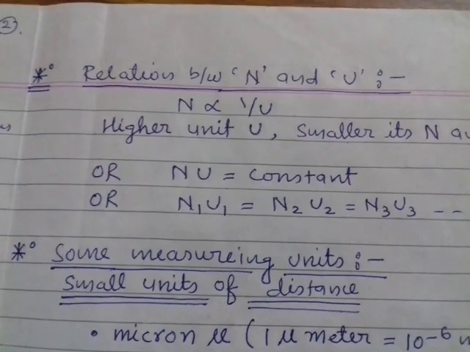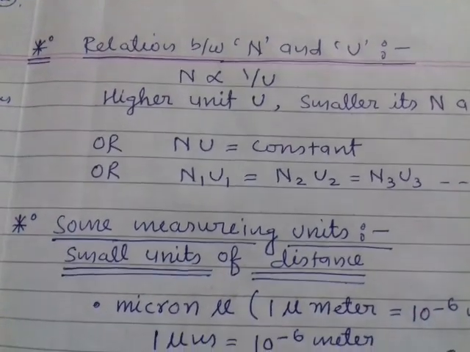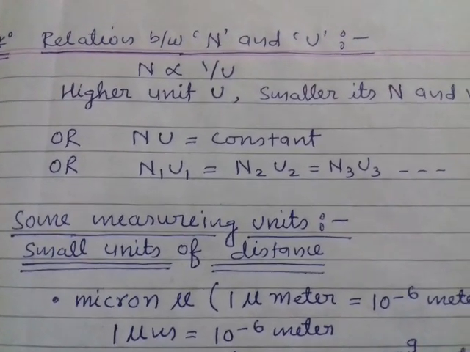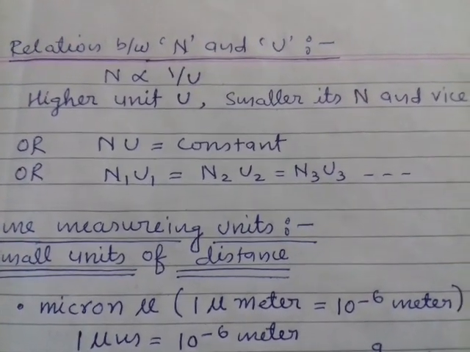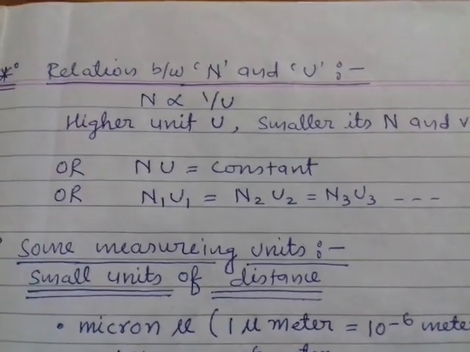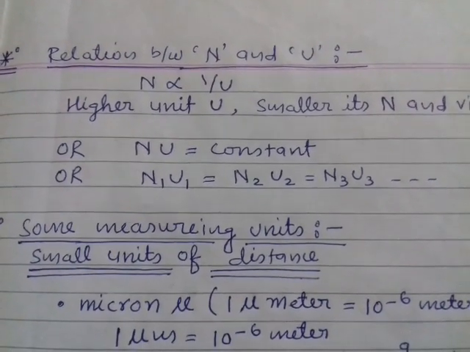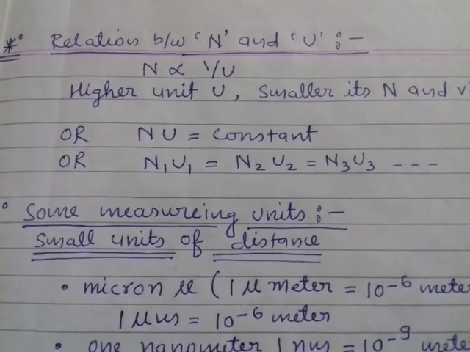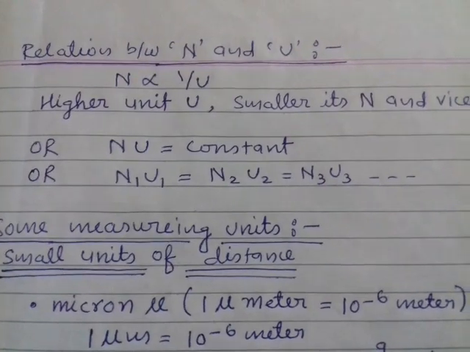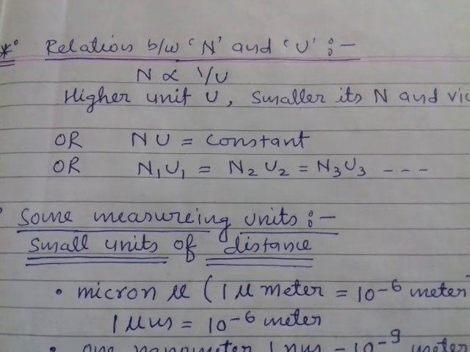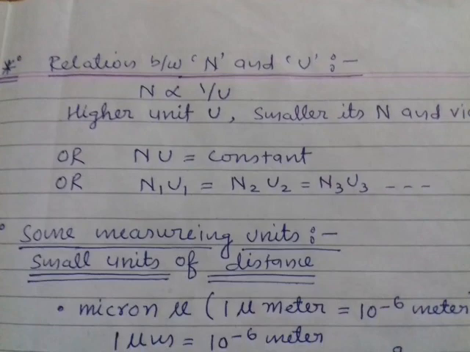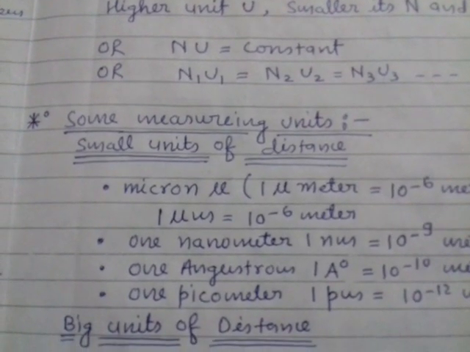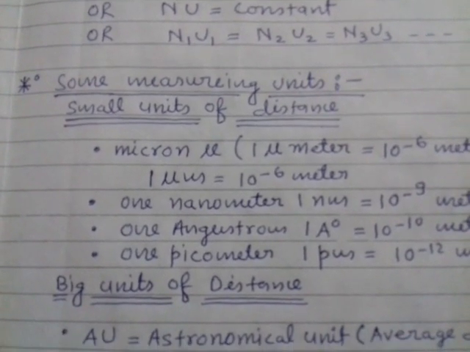This relation, n is directly proportional to 1 upon u, you can write as nu is equal to constant, or n1 u1 is equal to n2 u2 is equal to n3 u3, and so on. All three forms, n is proportional to 1 upon u, or nu is constant, or n1 u1 is equal to n2 u2 is equal to n3 u3, are relations between n and u. Now, some measuring units. Small units of distance.